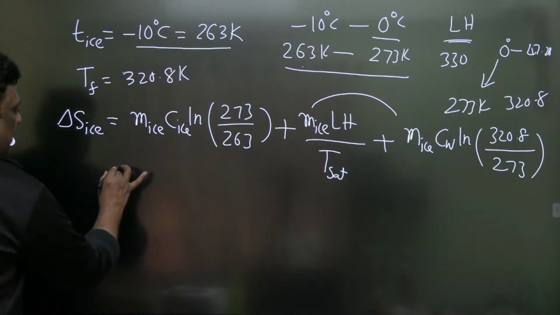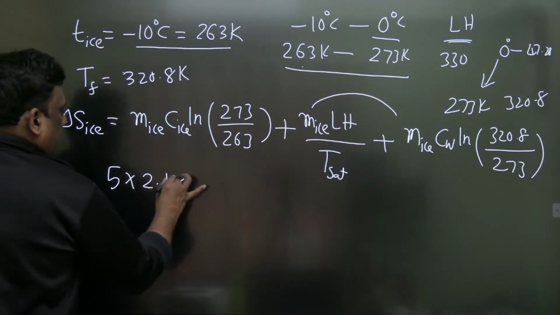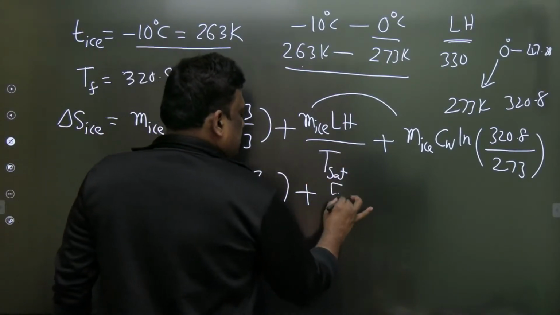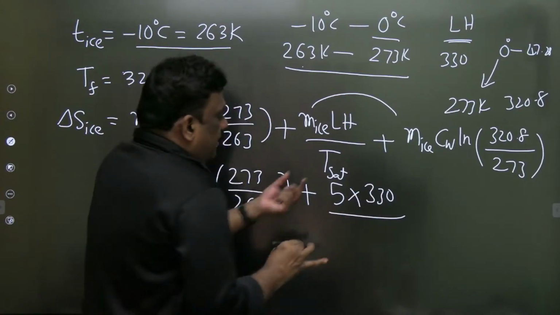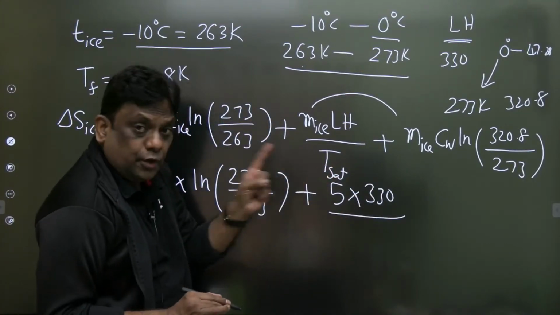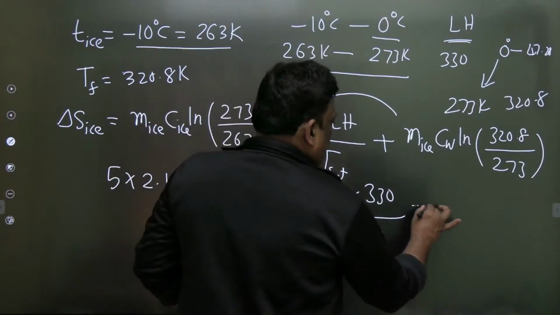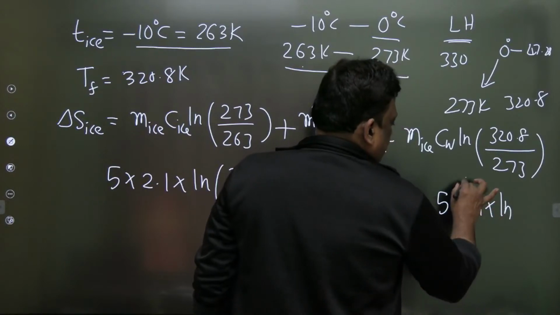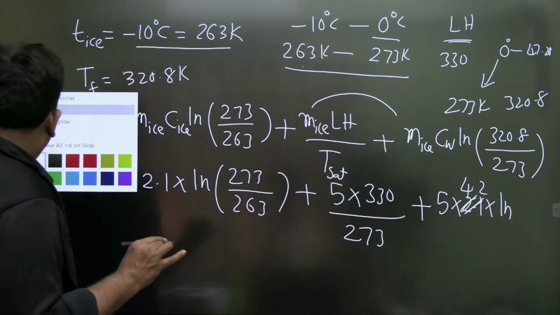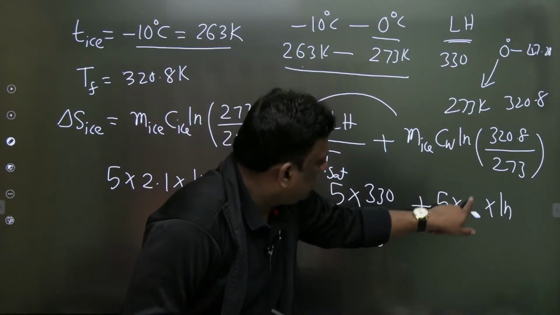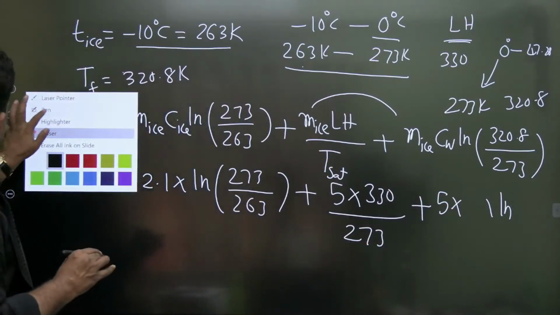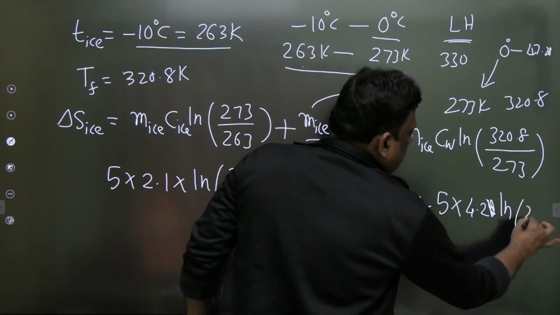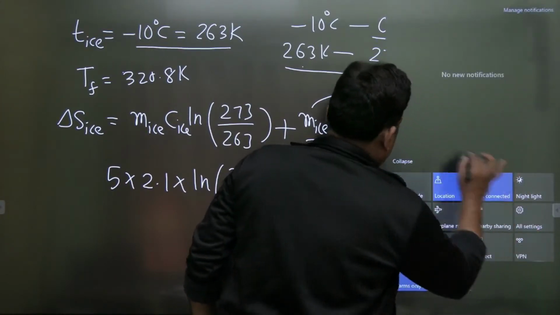Now see, mass of ice is 5 and the specific heat of ice is 2.1 into ln 273 by 263, absolutely fine. Mass of ice is 5 and the latent heat is 330. The phase change temperature is 0 degree. Don't put 0, it should be in Kelvin, that is 273 Kelvin, plus mass of ice is 5 and the specific heat of water is 4.2. I am sorry, so change this one. Wonderful, sorry, no problem. Now, this is 4.2 ln 320.8 by 273.